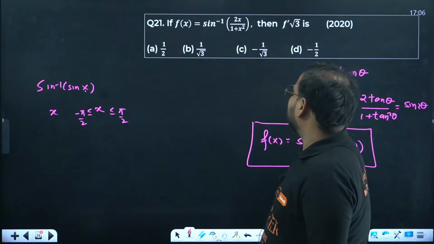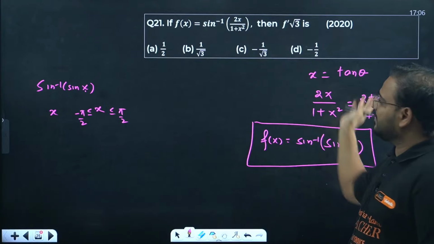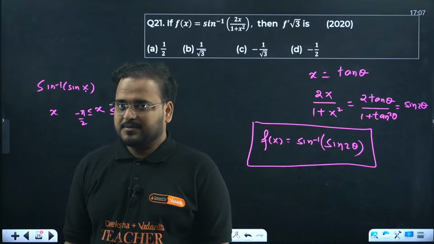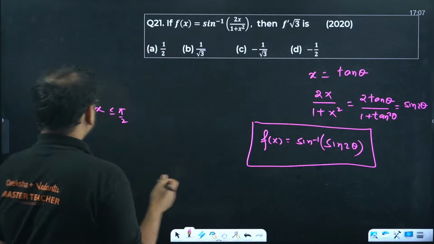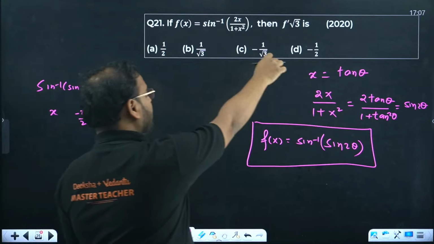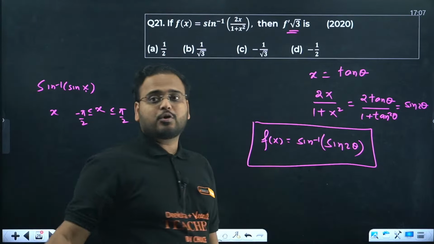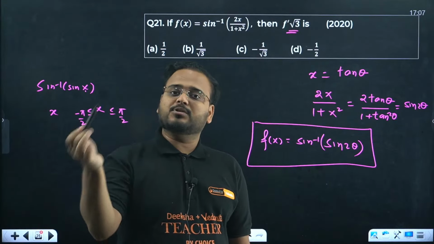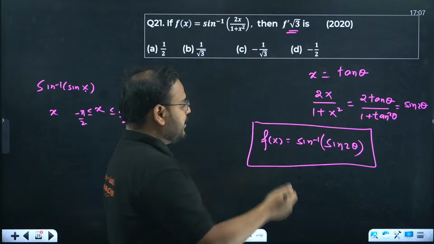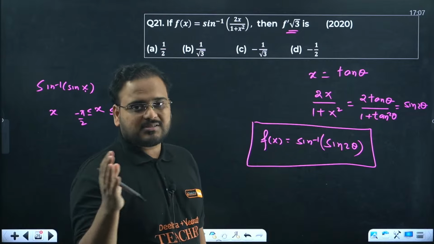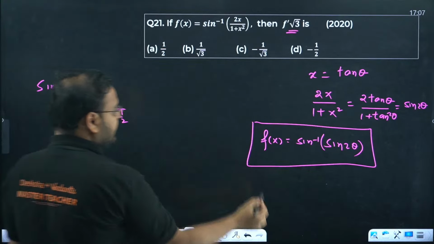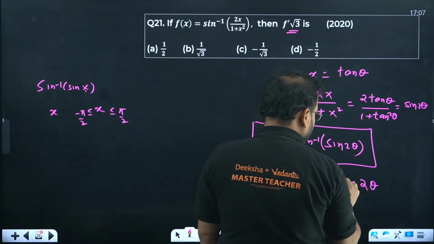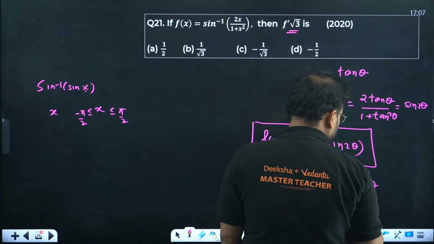Of course, that is for x over here, and we are going for the angle, but still it is not going to be the result over here. If you take the angle value of that also, it is more than 1. Think logically. Root 3 is how much? 1.732. It is more than 1. Will not work. And if you check angle-wise, 2 theta will lie from where to where?